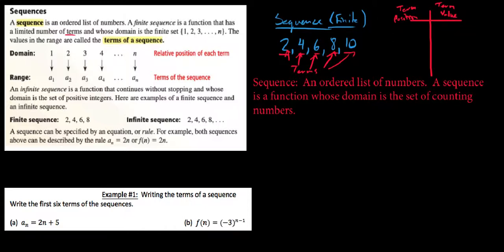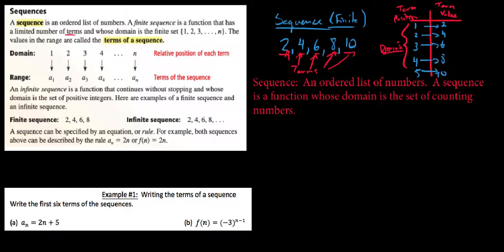When we talk about term position, our domain or input values, we look at this as being where these terms are located. So my 2 is the first term, and our 4 is the second term, and we have our third term, our fourth term, our fifth term. What are the values of the first through fifth term? Well, the value of the first term is 2, the value of the second term is 4, and we have 6 and 8 and so on and so forth. You can see that this is really just a mapping of input to output, where in a functional sense we're just saying, if you tell me the term's position, I can tell you the term's value. So we're going to refer to these as our domain values. And again, I just want to make this clear.